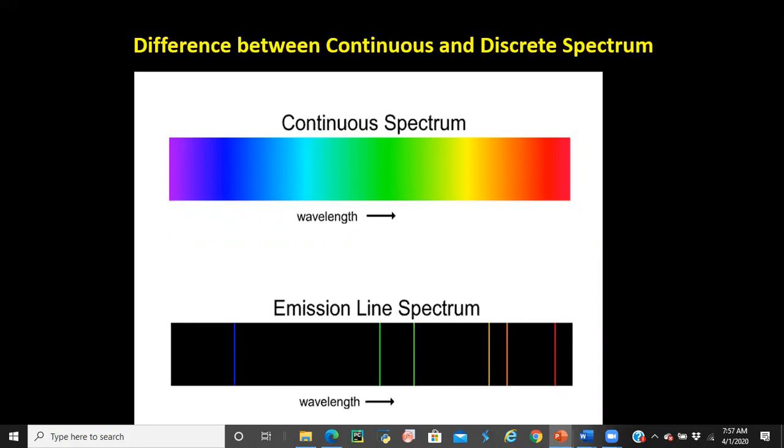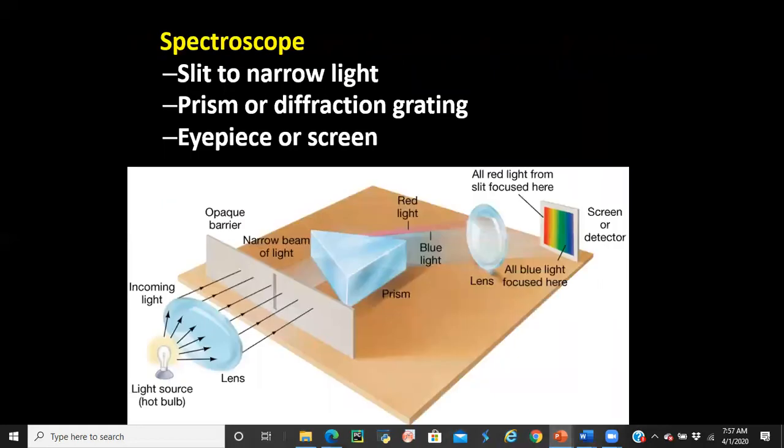So emission line spectrum and absorption line spectrum are kinds of discrete spectra, and an example of continuous spectrum is incandescent light. To look at these spectra of light emitted from different sources, atomic gaseous discharge or incandescent light, we have to use a spectroscope.